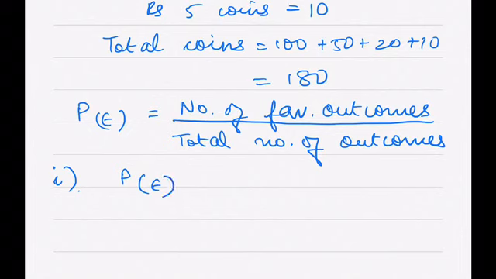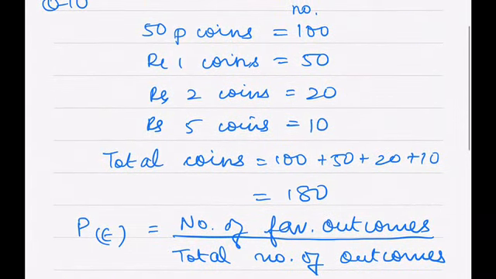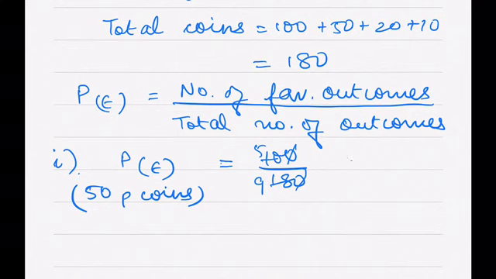So here the event is 50 paise coins, right? Number of favorable outcomes, 50 paise coins, are how many? 100, right? So I'll write directly 100 and then 180. If I cancel, I get 5 by 9. So 5 by 9 is my answer.